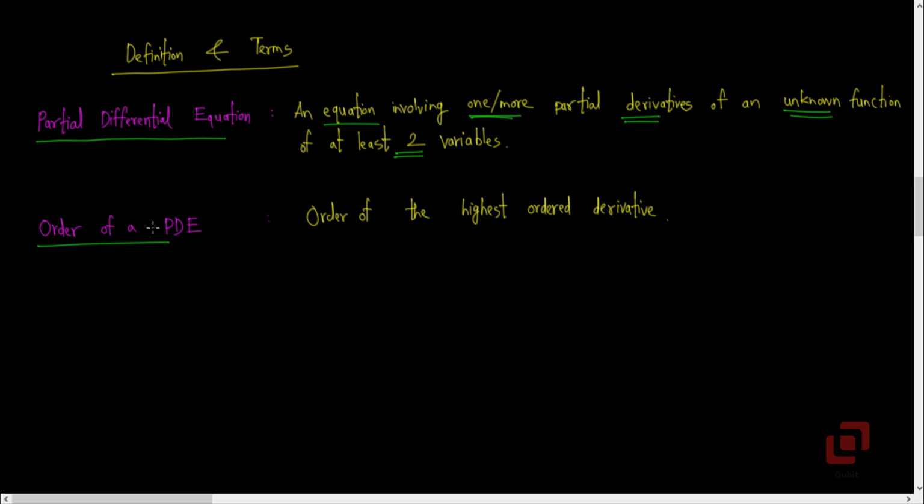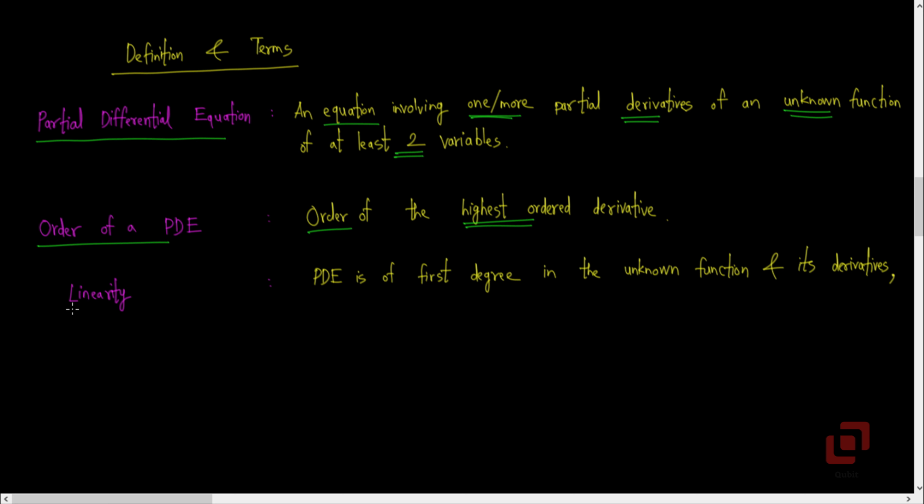The order of a partial differential equation is defined as the order of the highest ordered derivative in the PDE. Again, very similar to an ODE. Let's go to linearity. A partial differential equation is said to be linear if it is of first degree in the unknown function and its derivatives.